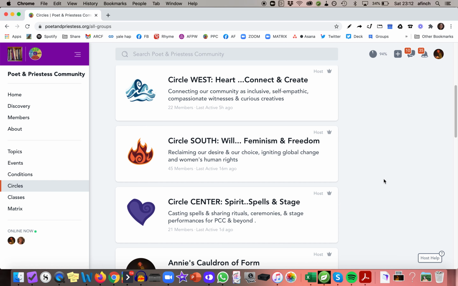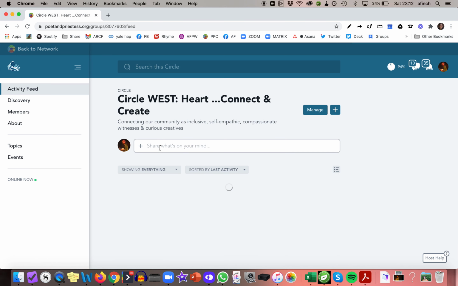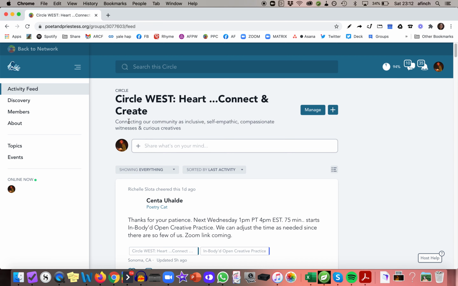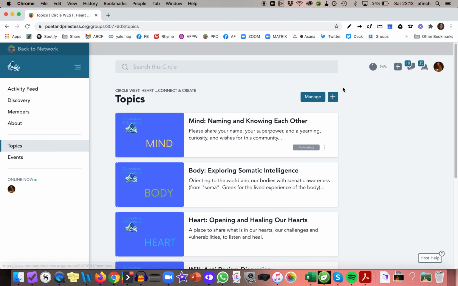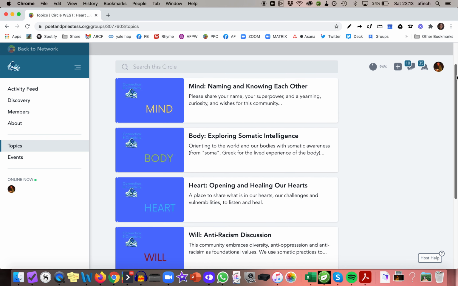That's just for people who are really into performing and ritual. But generally, you'd want to join 4 or 5 circles, I would say. The more the merrier. And once you're in a circle, you can then join the topics in the circle to make sure that you don't miss what's going on. So, for example, the West, once you arrive, click on topics. And this is all about getting to know the other people in the community. So getting to know each other.